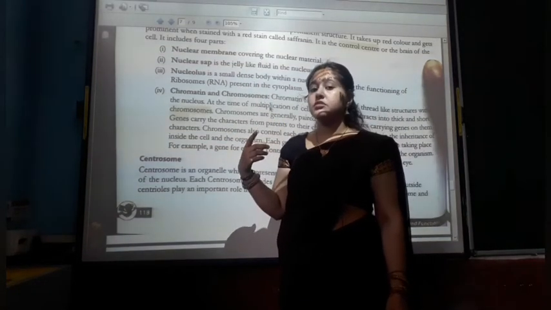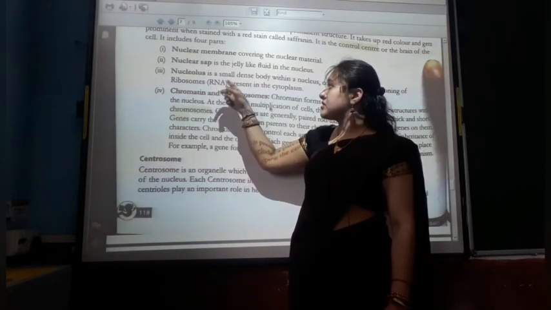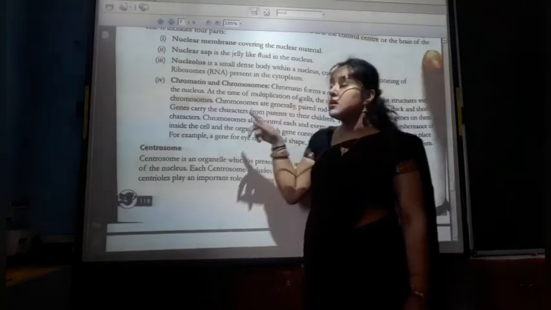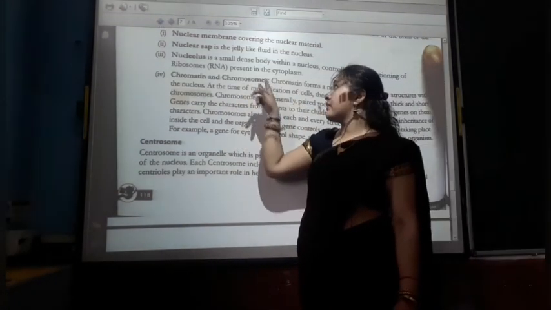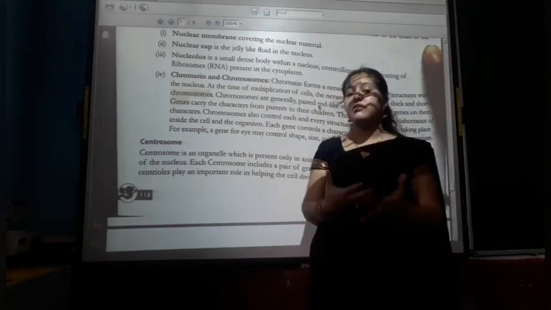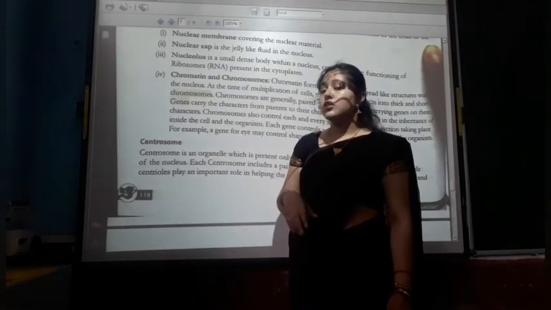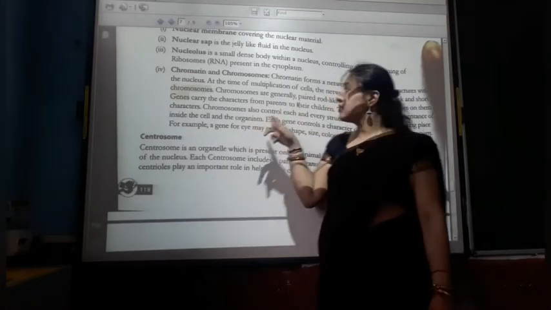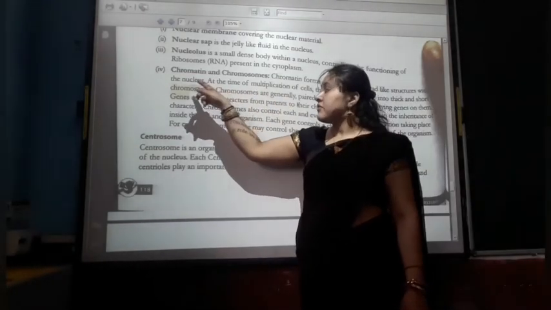Then the nucleolus is a small dense body within the nucleus controlling the functioning of ribosomes present in the cytoplasm. And then the chromatin and the chromosomes. Chromatin forms a network of thread-like structures within the nucleus.